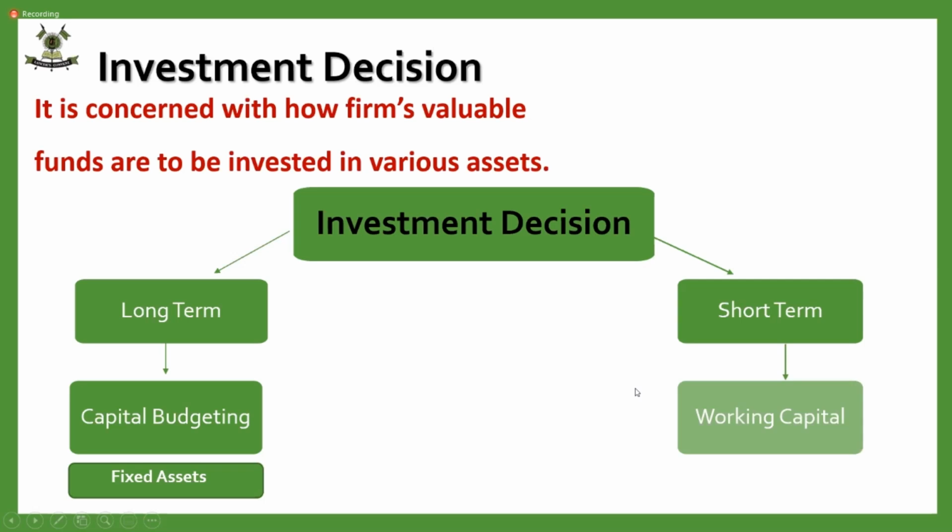Short term decisions are known as day to day working. You need money for expenses, you need to pay the salaries, you need to pay the rent every month, you need to pay the electricity bills, carriage inward, outward. This is something which you have to pay every day. This is the working capital, raw material, which is required every time.